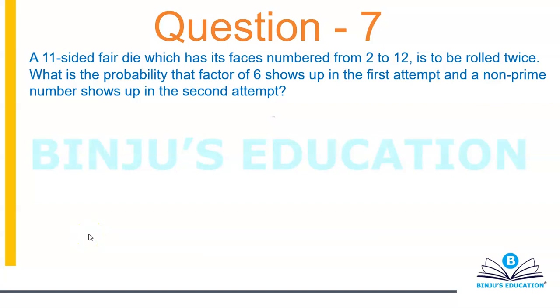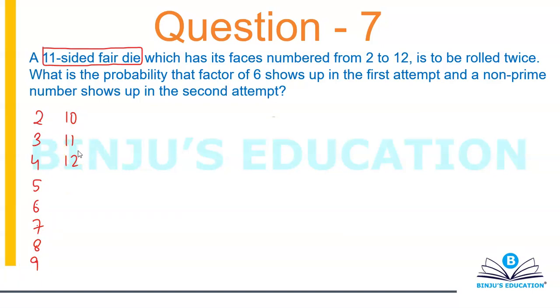All right, so an 11-sided fair die. In this question, they have mentioned that it's an 11-sided fair die. If it was not mentioned, then it would have been a 6-sided fair die. An 11-sided fair die which has its face numbers from 2 to 12. So you're going to have numbers like 2, 3, 4, 5, 6, 7, 8, 9, 10, 11 and 12. Let's check. There are 11 numbers only. 1, 2, 3, 4, 5, 6, 7, 8, 9, 10, 11. So there are 11 numbers.